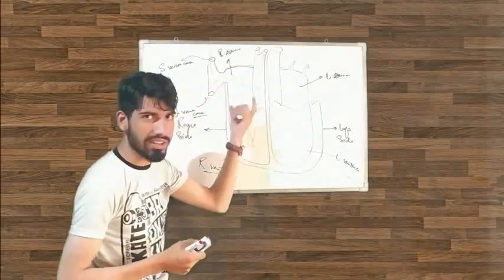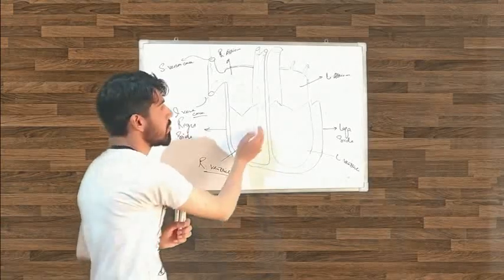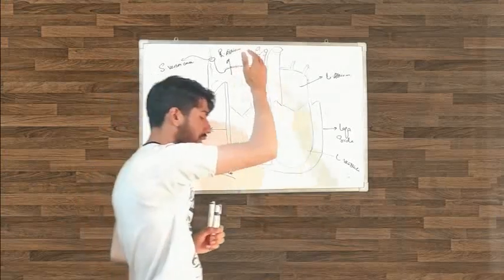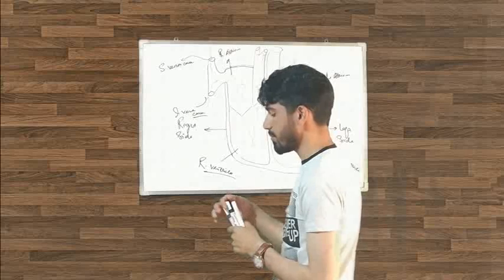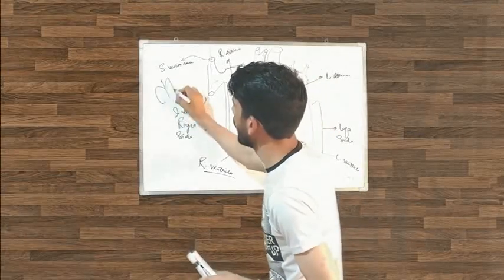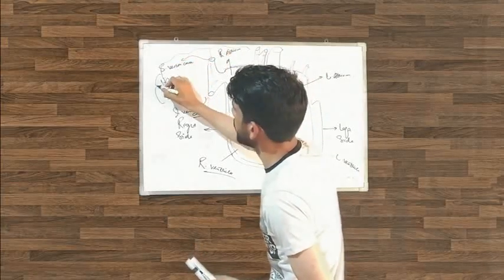And what happens in the lungs? Why does the blood go to the lungs? Suppose the lungs are here, and these arteries are connected here.